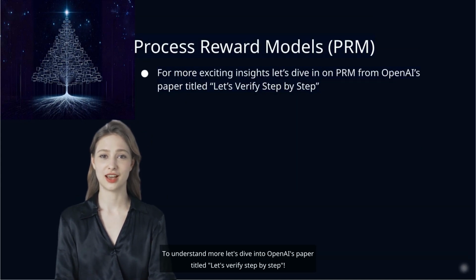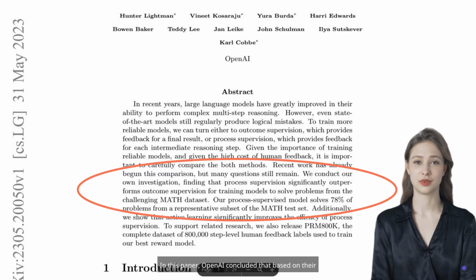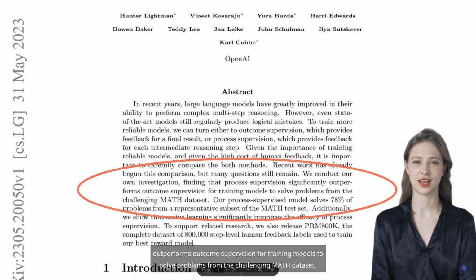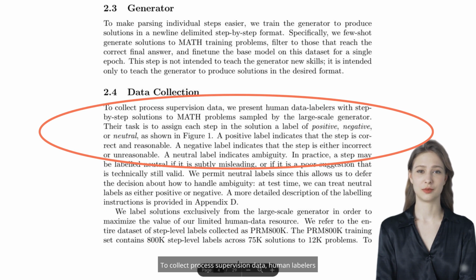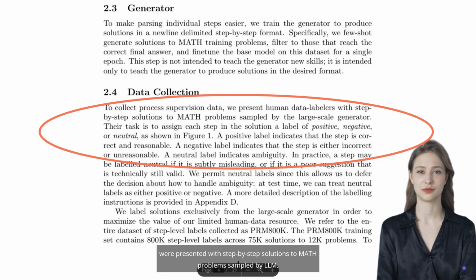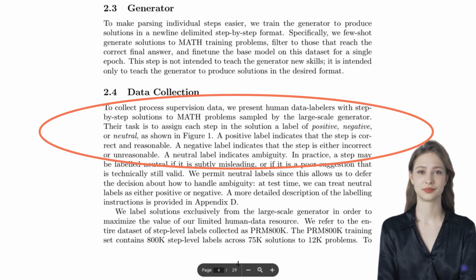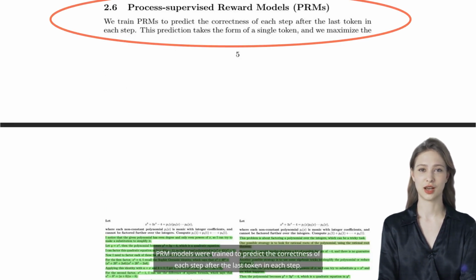To understand more, let's dive into OpenAI's paper titled, "Let's Verify Step by Step." In this paper, OpenAI concluded that based on their investigation, process supervision significantly outperforms outcome supervision for training models to solve problems from the challenging MATH dataset. The reward model performs best-of-n search over uniformly sampled solutions from the generator LLM. To collect process supervision data, human labelers were presented with step-by-step solutions to math problems sampled by LLM. PRM models were trained to predict the correctness of each step after the last token in each step.